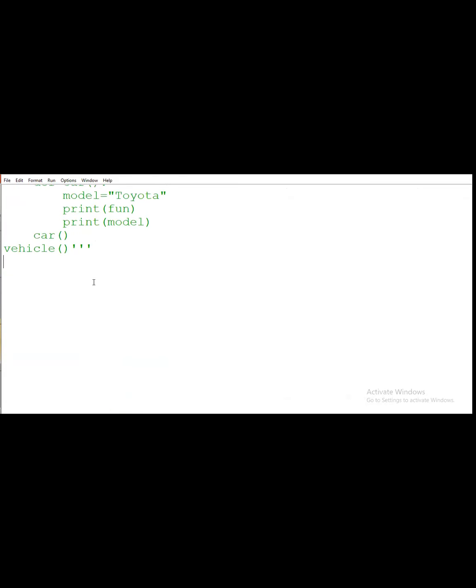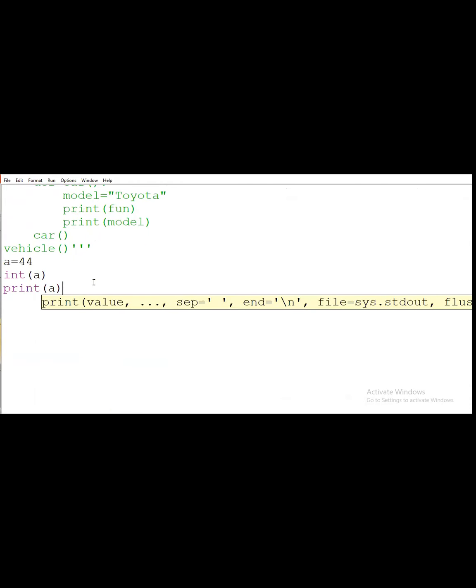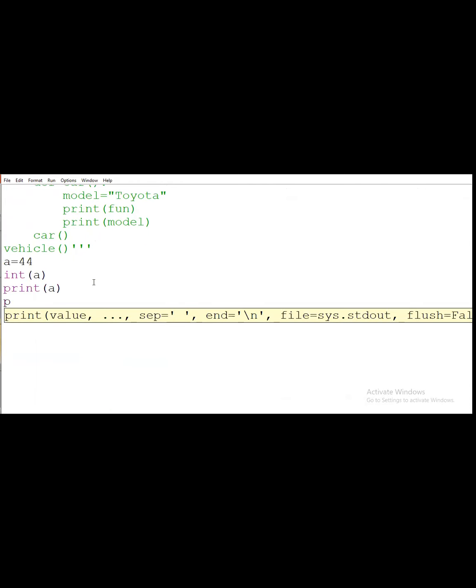Here I write a is equal to, suppose, 44. Then print of a, and print type of a.